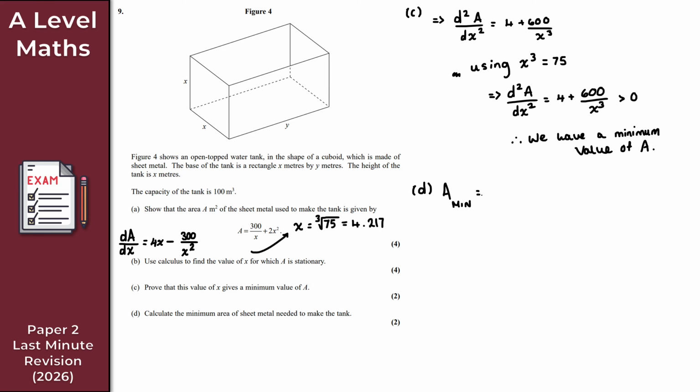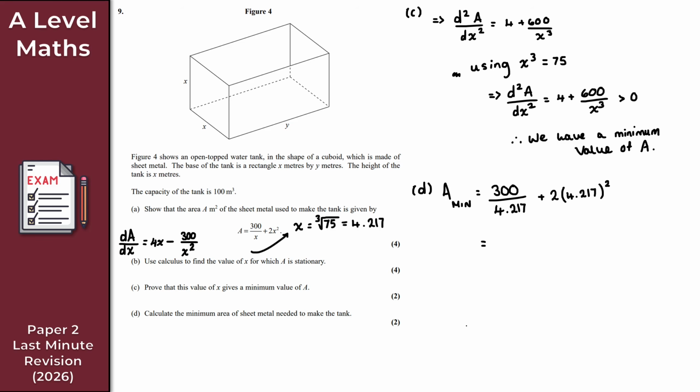So A min is equal to 300 all over 4.217, and then we have 2 lots of 4.217 squared. Just throw all of this into your calculator.